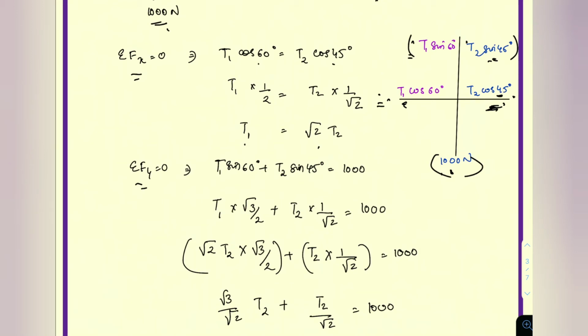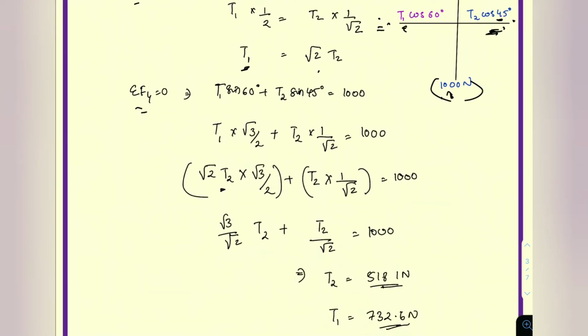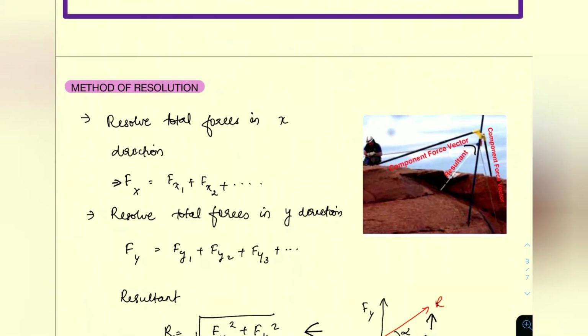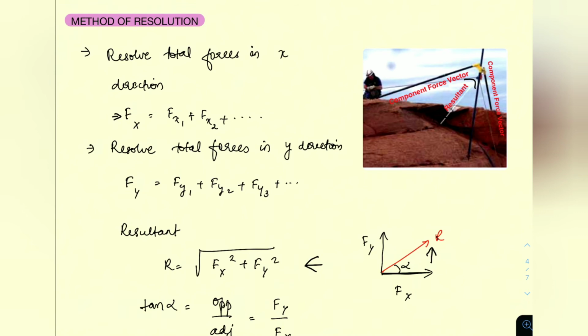That is T1 sin 60 plus T2 sin 45 is equal to 1000. So substituting this T1 value here, you will have the value of T2 as 518.1 Newton, and that T1 is equal to root 2 T2. So substituting this value in this, you will have T1 is equal to 732.6 Newton. Okay. So then there is method of resolution.